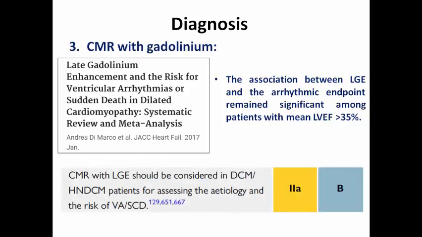This results in this recommendation in the 2022 guidelines that CMR with late gadolinium enhancement is class 2A to be considered in patients with dilated cardiomyopathy or hypokinetic non-dilated cardiomyopathy to assess the etiology and the risk for ventricular arrhythmias and sudden cardiac death.